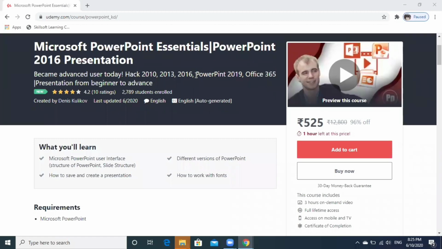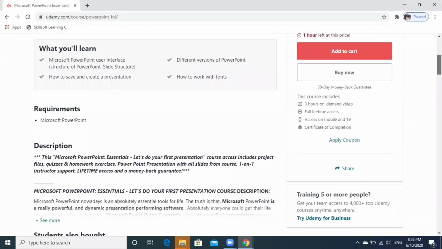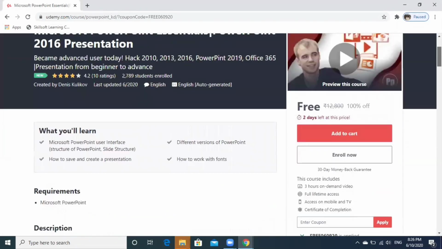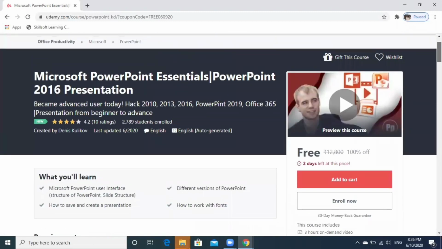Microsoft PowerPoint Essential. In this course, you will be learning about how to save, export, and share PPT, text formatting, insert menu, format painter, align shapes, grouping and ungrouping, animation, transition, and exporting data. This course is priced at 525 at Udemy, which is a 3 hours on-demand course. Once you apply this coupon and click on Enroll Now, you will be able to access this course for free of cost.